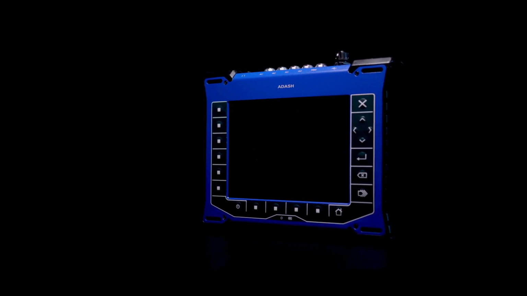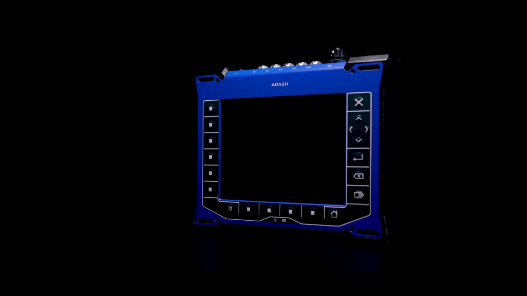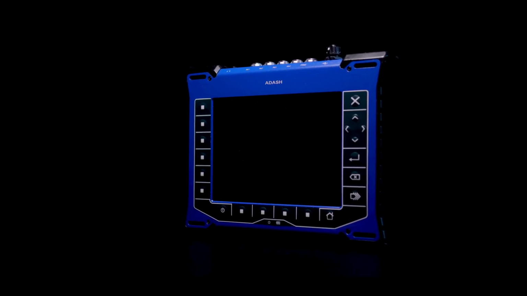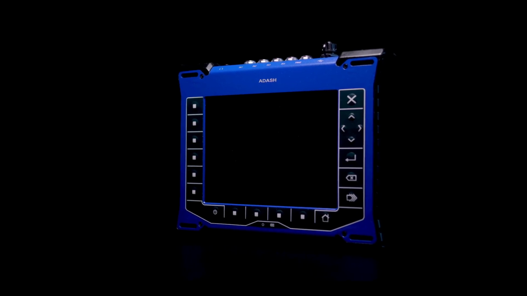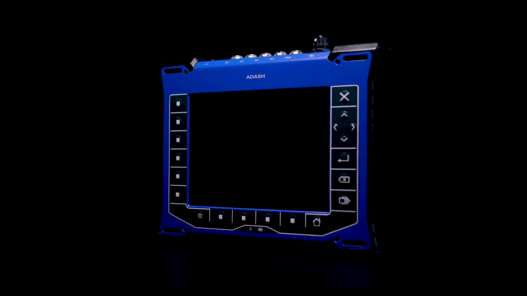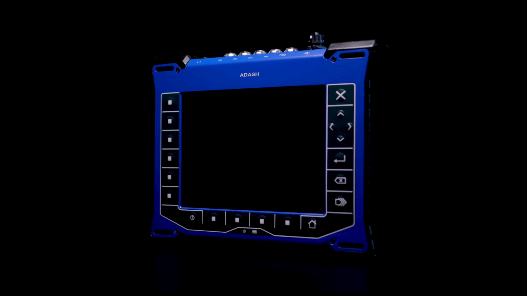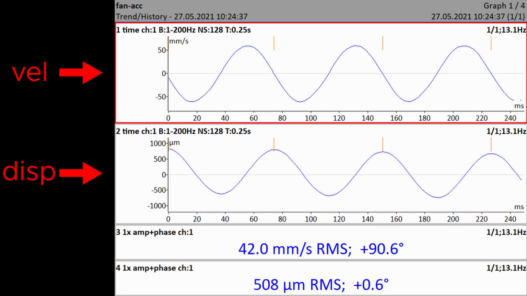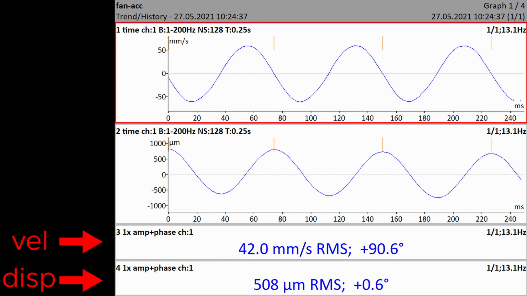In the next explanations, we use the ADASH VA5 analyzer. We measure the acceleration signal and the analyzer recalculates it to velocity and displacement signals. We also use the APS measurement. It gives us the amplitude and phase on speed frequency. The first measurement displays the velocity and displacement time signal. You see the millimeters per second and micrometers units. Here are amplitudes and phases on speed frequency for velocity and displacement.